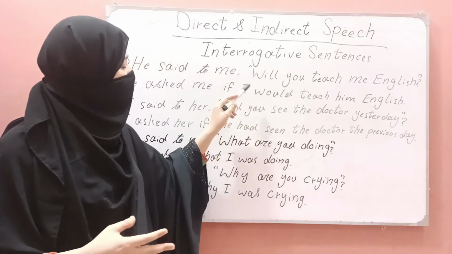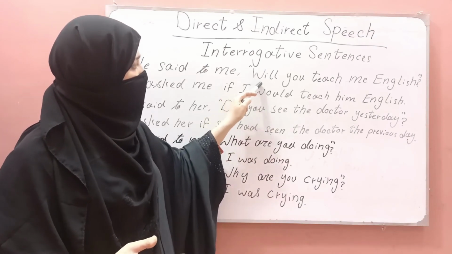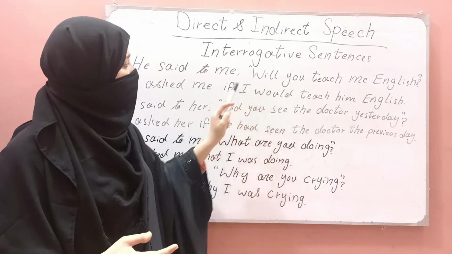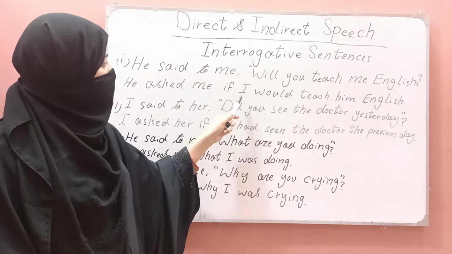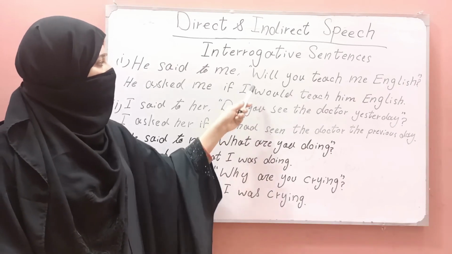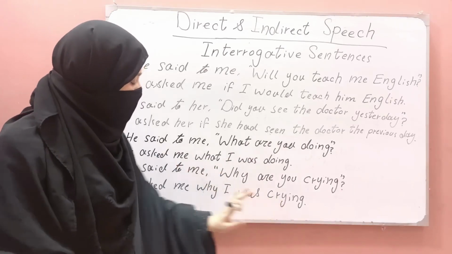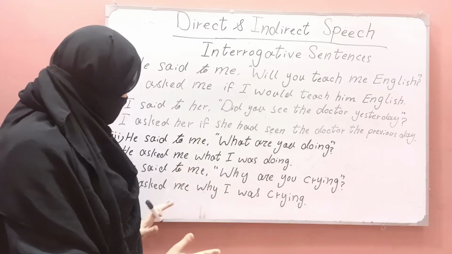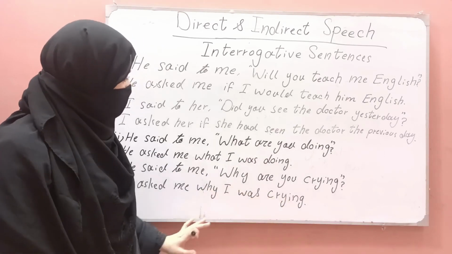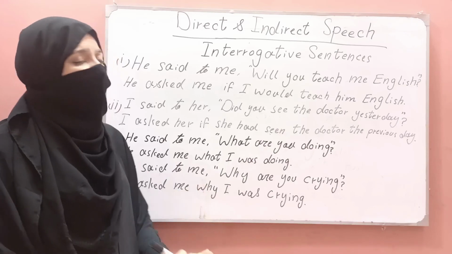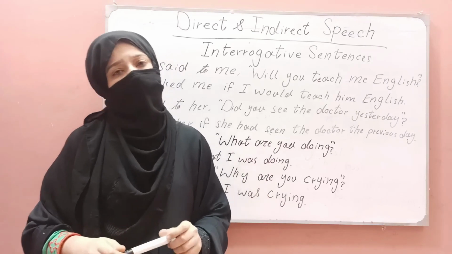And you must keep in mind that in inverted commas we use a capital letter when we start the statement, but when we convert it into indirect speech we don't use a capital letter; we use a small letter again, and we make the whole thing a simple sentence. We give the simple sentence, not any question marks, not any exclamatory mark, not inverted commas, nothing else.